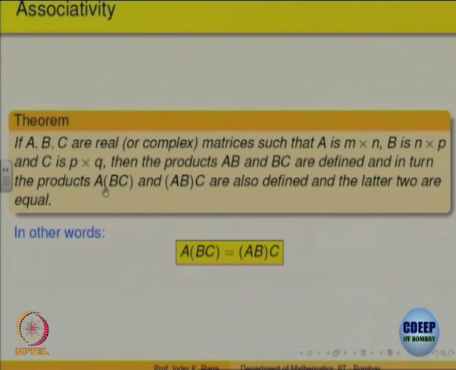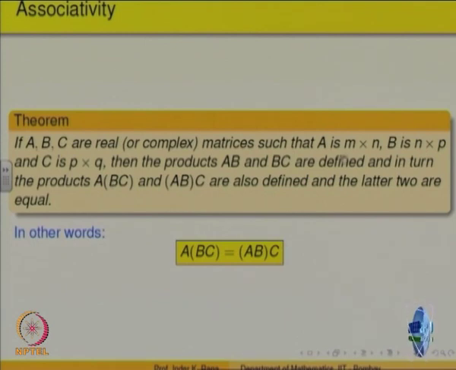So if you want to define A, B, C, what should be A? The orders should match, the number of rows of B should match with the number of columns of A. That is why you see the condition is put, A is m cross n, B is n cross P and C is P cross Q. So n matches here and P matches here.